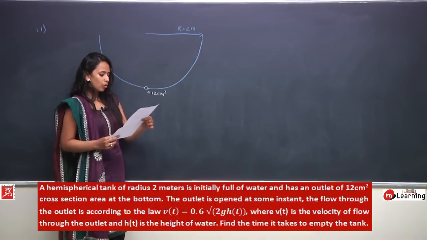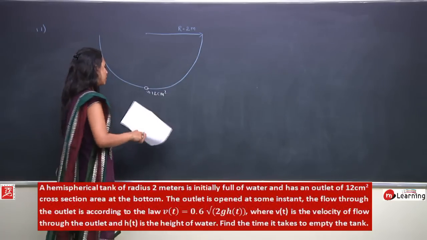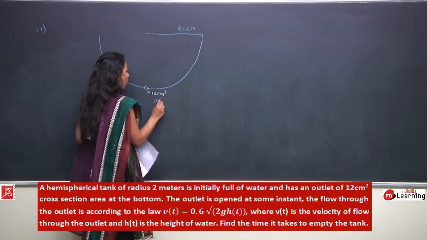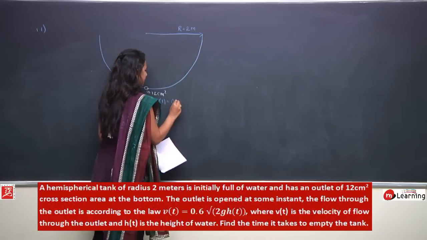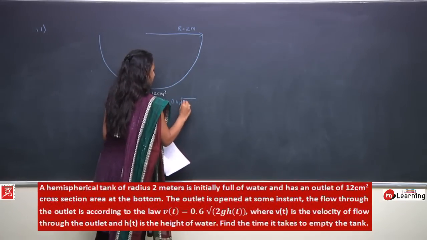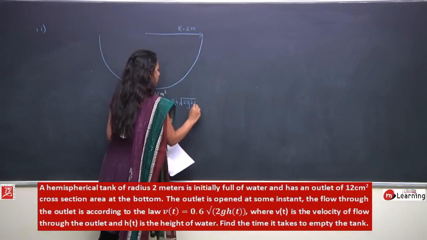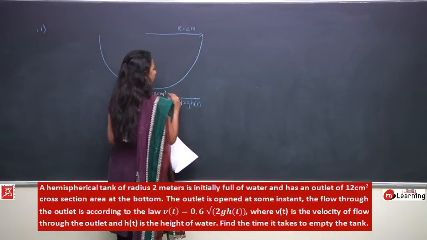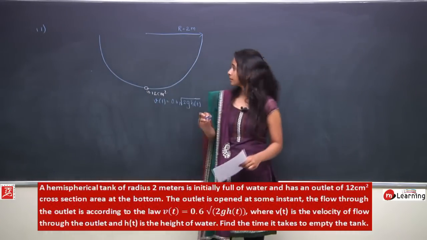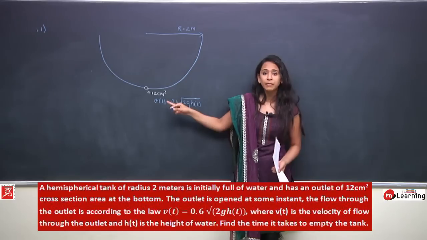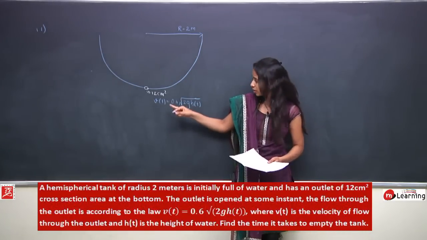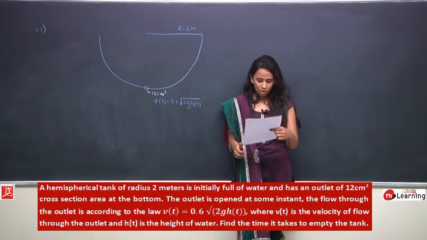The flow through the outlet is according to the law V of t is equals to 0.6 under root 2g h of t. h is the height of water present in the hemispherical tank at any instant of time, V is the velocity at that instant of time, and g is the gravitational constant.